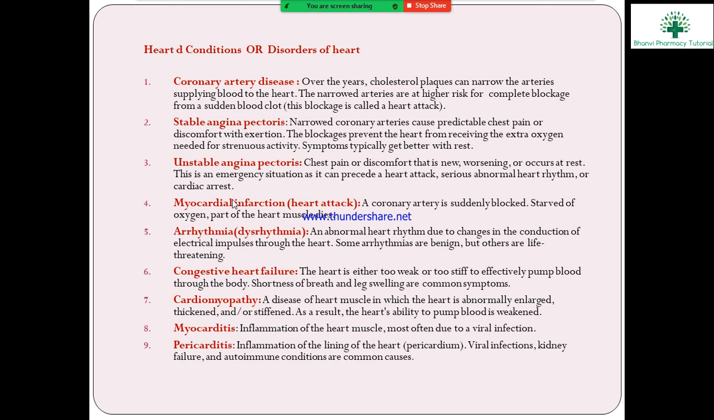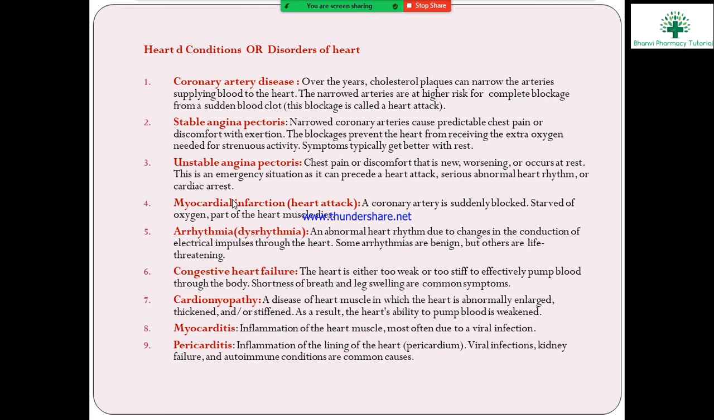Next, cardiomyopathy. What is cardiomyopathy? A disease of the heart muscle in which the heart is abnormally enlarged, thickened and stiffened. As a result, the heart's ability to pump is weak. In cardiomyopathy, the heart is enlarged and the pumping is insufficient. It is not a normal heart ability; the ability to pump is weakened.